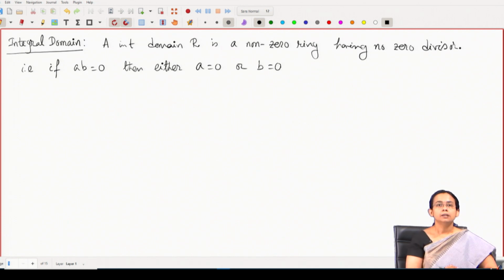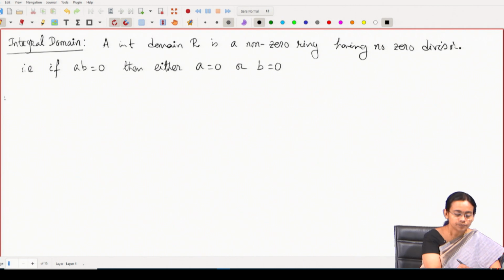That means that there should not be any two non-zero elements such that their product is the 0 element. So, if a ring has this property that whenever you take the product of two elements and that product is 0, then one of them has to be 0. For example, in the ring of integers, if you multiply two non-zero integers, it can never be the 0 integer. So, an example of an integral domain is nothing but the ring of integers. Apart from that, there are many examples. Let us first see some of the examples.